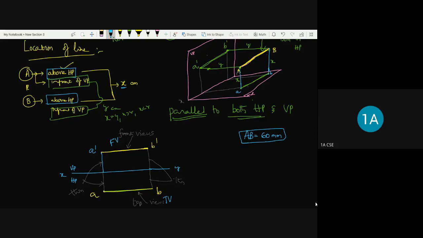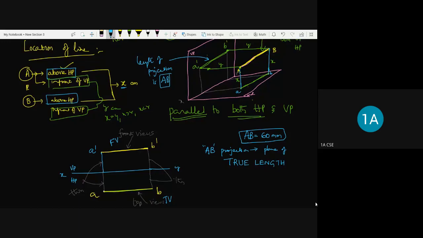See here, we have to learn one more terminology, that is called true length. We need to learn what is meant by true length. Suppose the projection of line AB on the plane of projection, the length of this projection is equal to the length of AB.